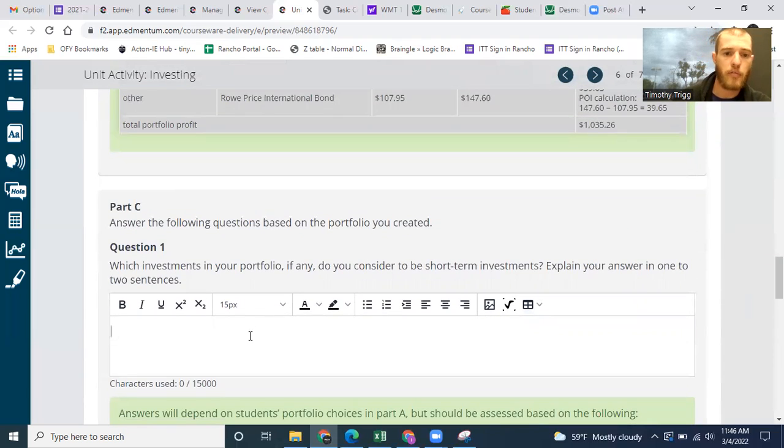Which investments in your portfolio, if any, do you consider to be short-term investments? Explain your answer in 1 to 2 sentences.